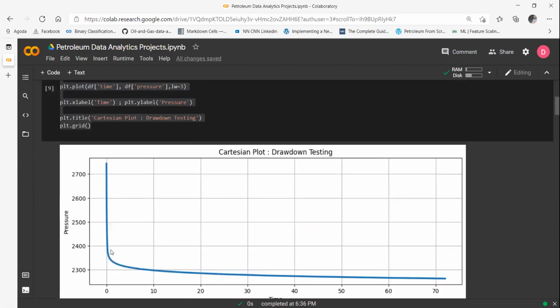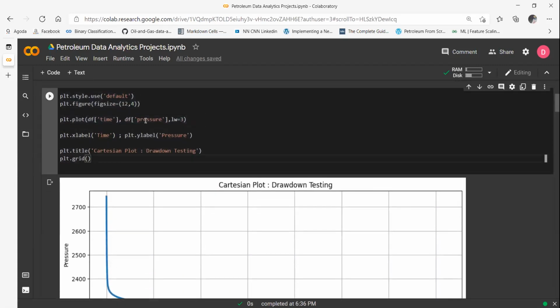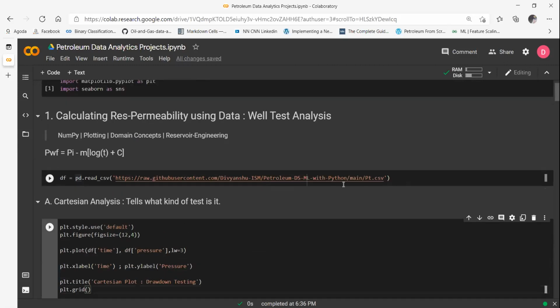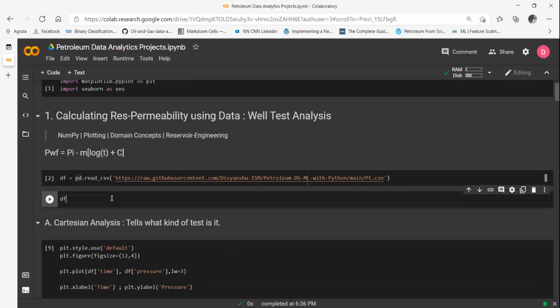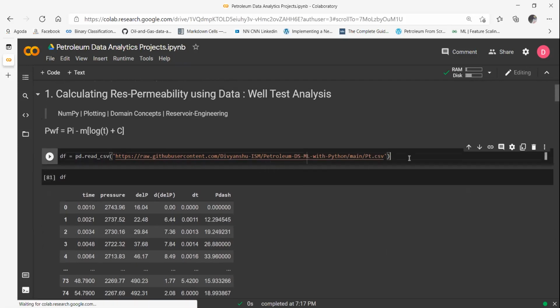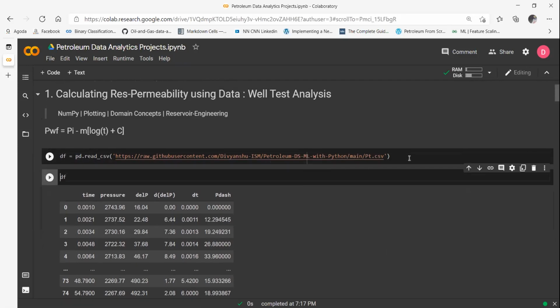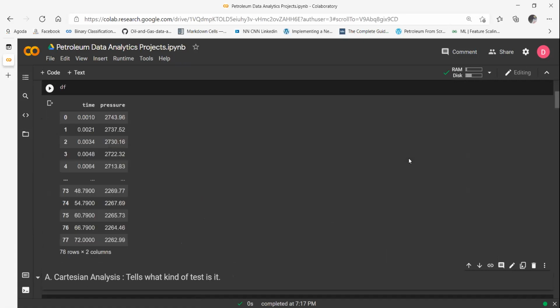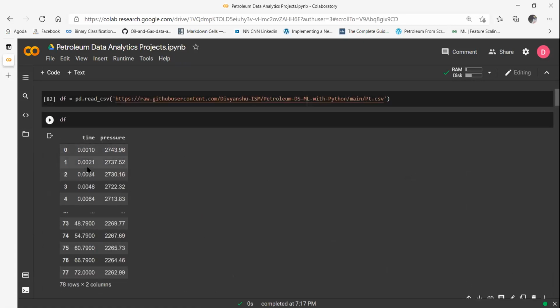I hope I don't need to go over the code part, because all I have done is I have taken the data. So I'll just print this data frame for you guys. This data frame looks something like this. I'll have to run it again because it shows the previous results. Let's start from zero. So this is how we start. This is the data that we start with. You can see just time and pressure.